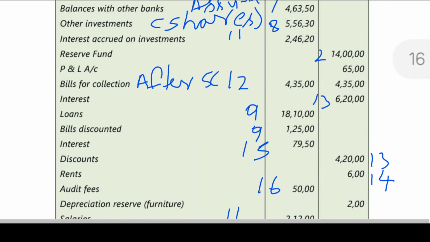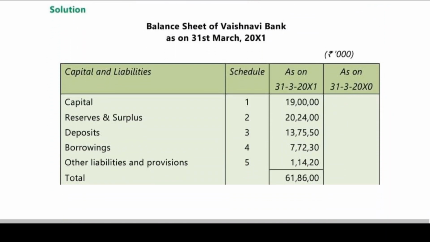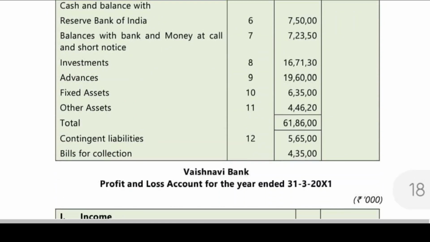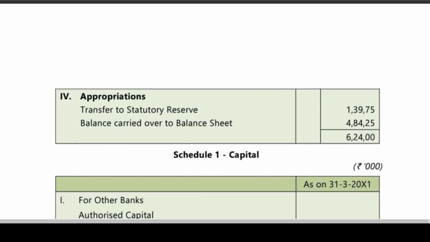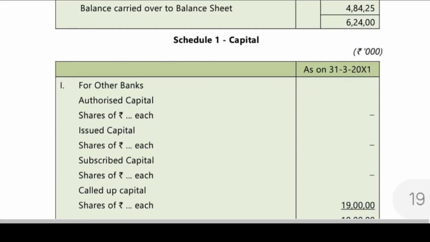After going through this, we have to go for working notes. This is about the solution. Actually, they have started the solution when you are preparing the P&L account and balance sheet. First, you should start with the balance sheet, like company financial statements. Now, what do we do? We have to go for working notes. I think they have started working notes with schedule 1, capital.